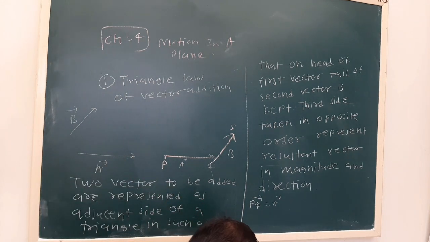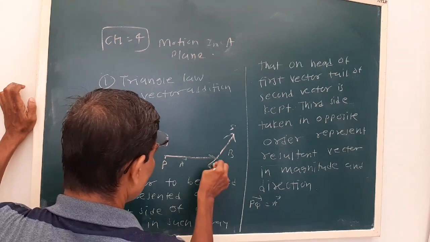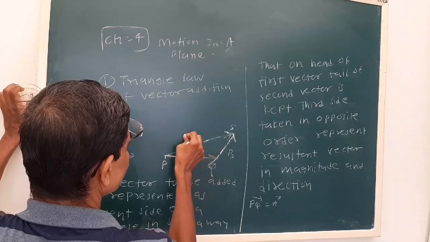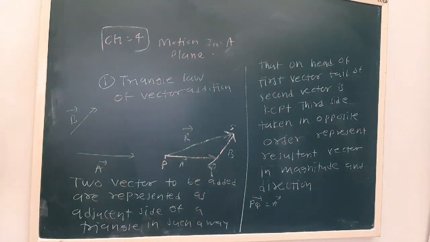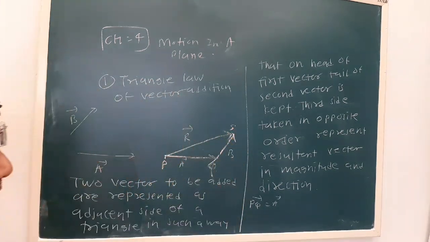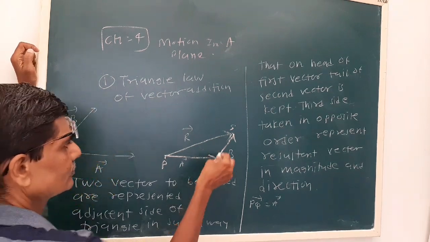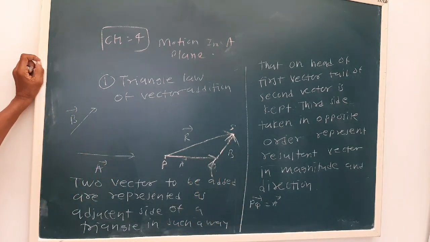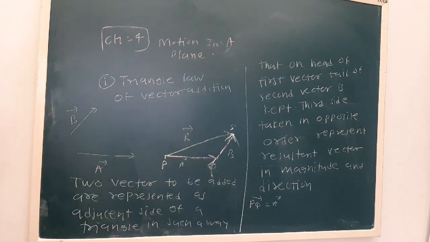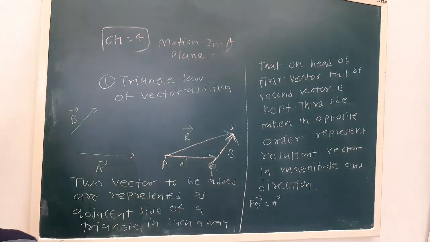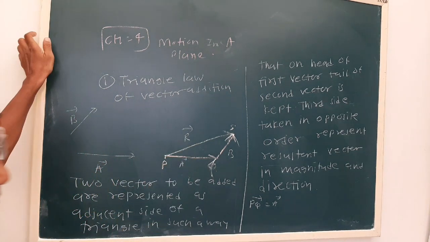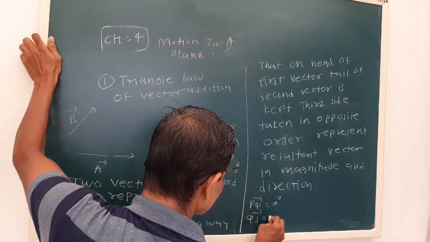See, the third side is taken in the opposite order. Now this is PQ and QS is R. What is the opposite order? PQ is going in this direction, and QS, that is B, is in this direction. The third side will not go like this, but in the opposite order. So this R is our resultant vector, and QS is nothing but B.